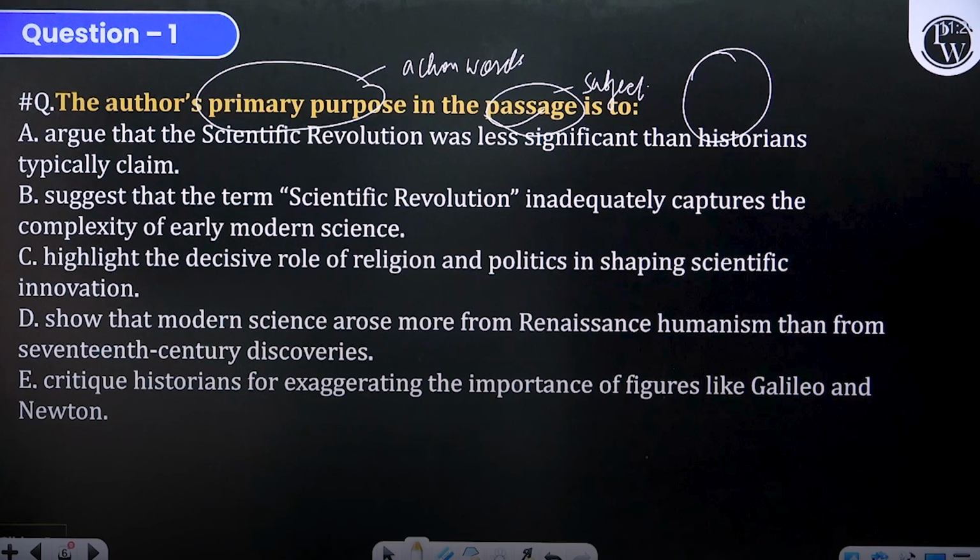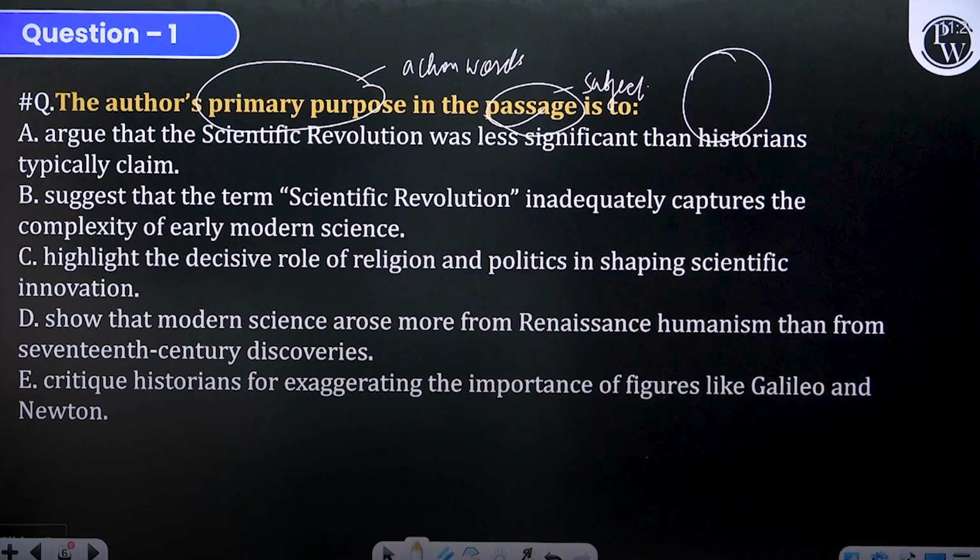And there were layers of complexity involved in it. So we can possibly keep... Highlight the decisive role of religion and politics. Yes, the role of religion has been talked about in shaping scientific innovation, but that was not the primary objective of the author. We cannot say that.